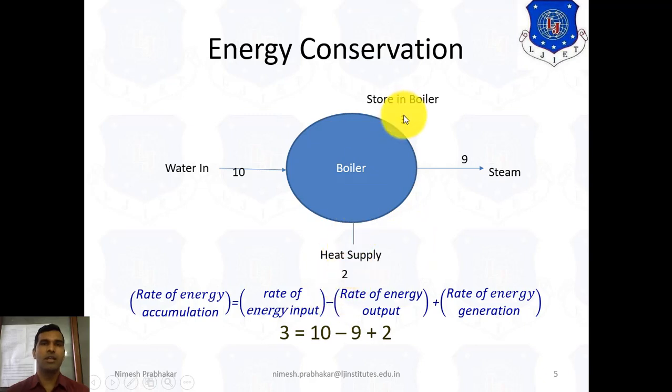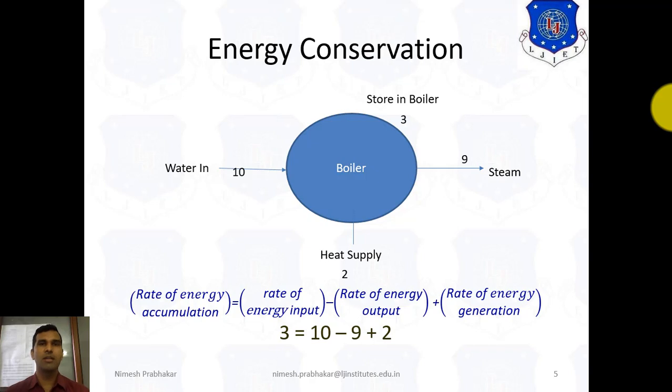So the stored energy, or the rate of energy accumulation, 3 is equal to input 10 minus output 9 plus heat supply 2. So we get 3. This is the energy conservation principle. So we have seen the mass conservation and energy conservation.